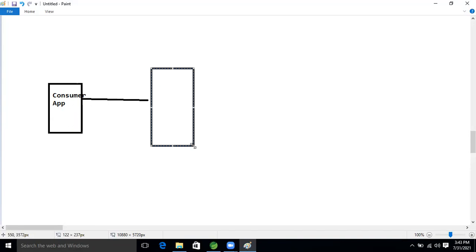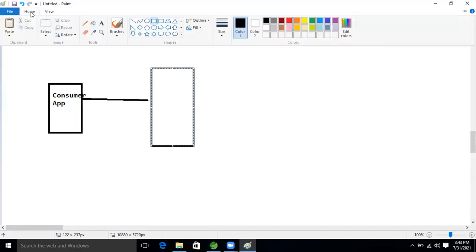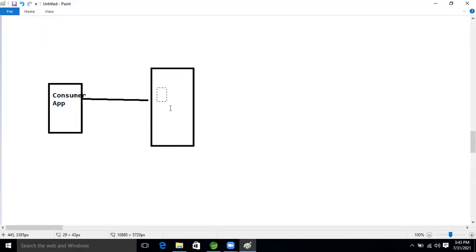Front controller. Front controller is nothing but the dispatcher servlet.